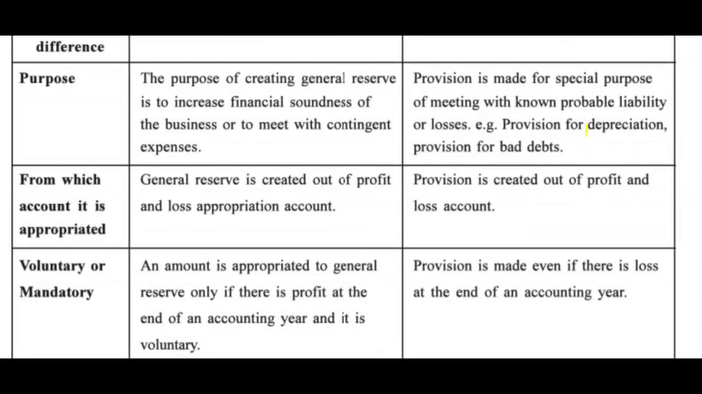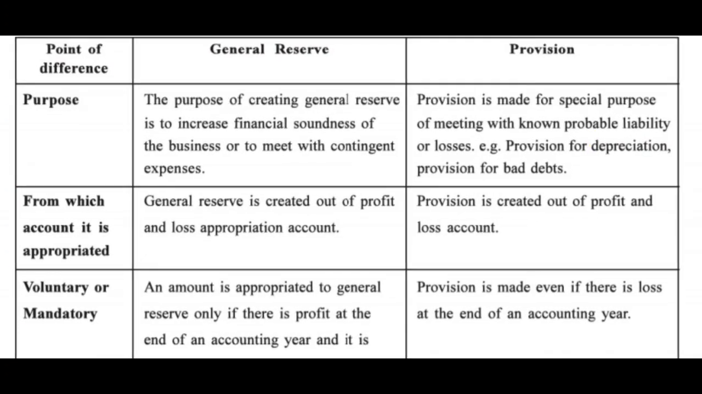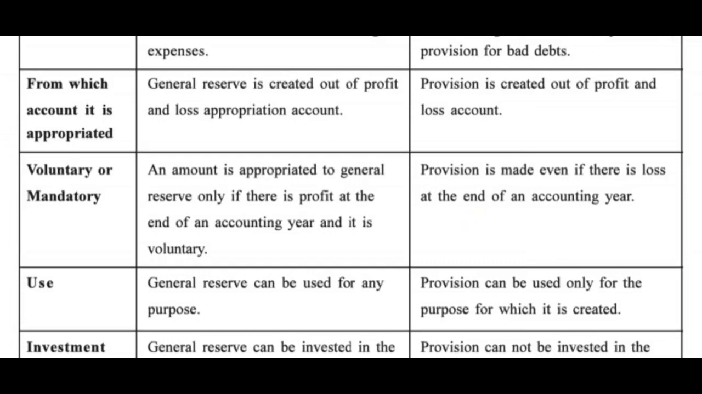Second point, from which account is appropriated. So we have learned in the theory of meaning that general reserve is created out of profit and loss appropriation account and provision is created out of profit and loss account. So the difference is general reserve from profit and loss appropriation and provision from profit and loss account.